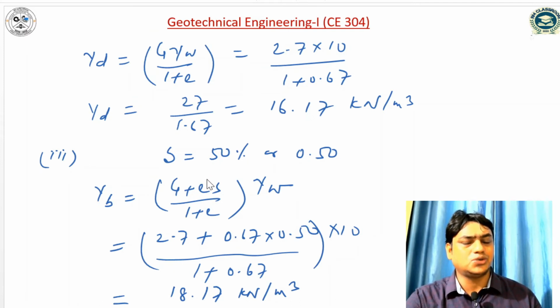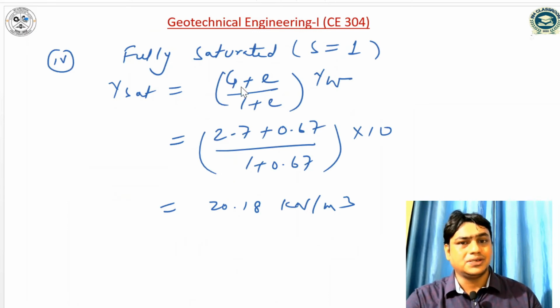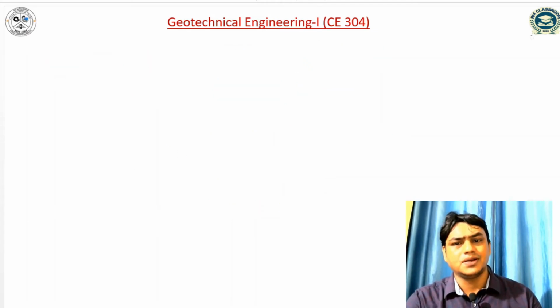For partially saturated soil, our degree of saturation lies between 0 and 100%. So here our degree of saturation is 50%, and we have computed the partially saturated density. And in the last case, we have to compute the density for fully saturated soil. So accordingly we have computed.